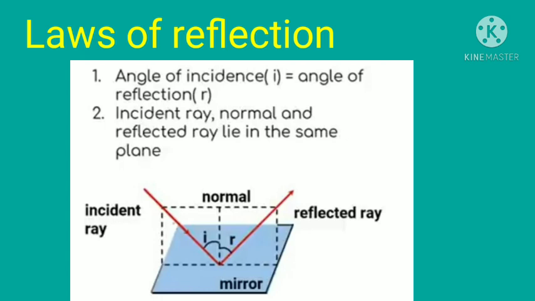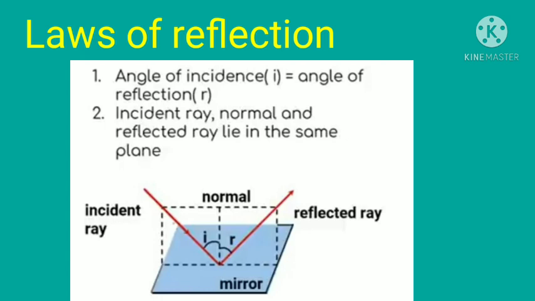In the figure, the ray which is incident on the boundary, that is the mirror, is called the incident ray and the ray which is reflected is known as the reflected ray. The angle between the incident ray and the normal is known as the angle of incidence i and the angle between the normal and the reflected ray is known as the angle of reflection r.